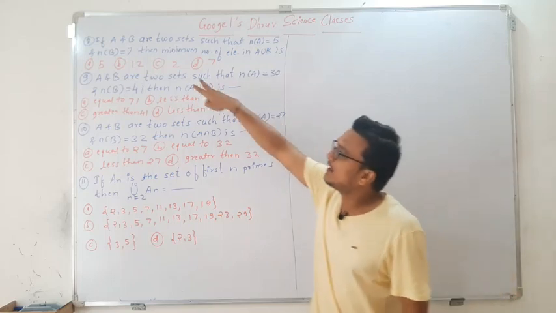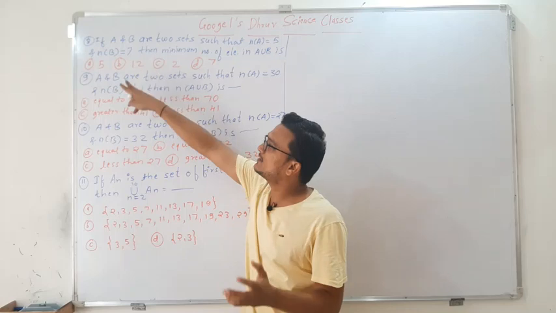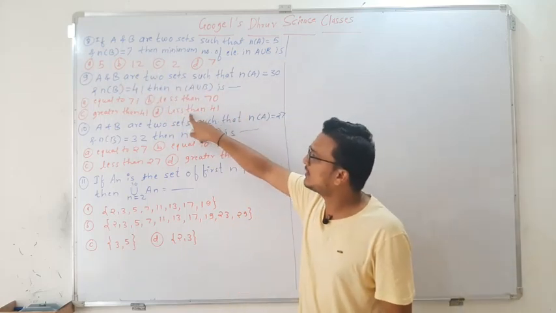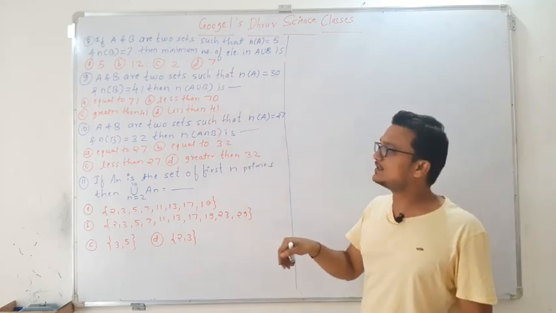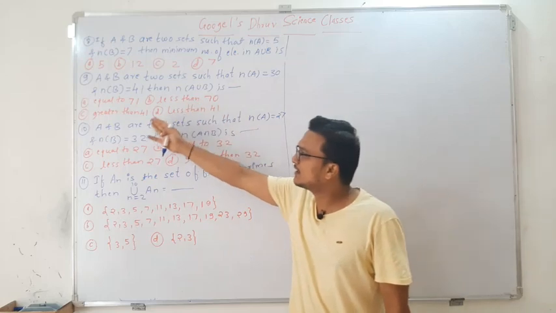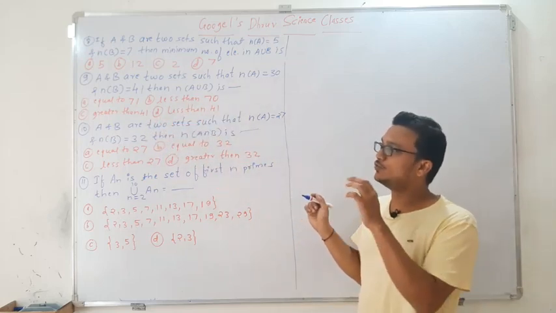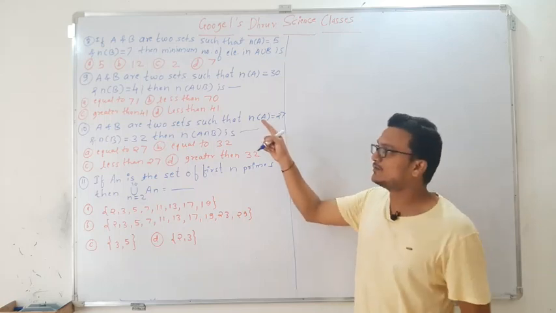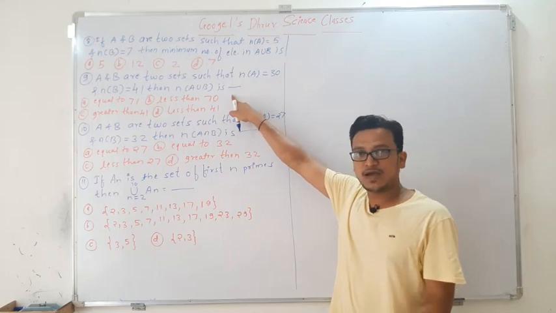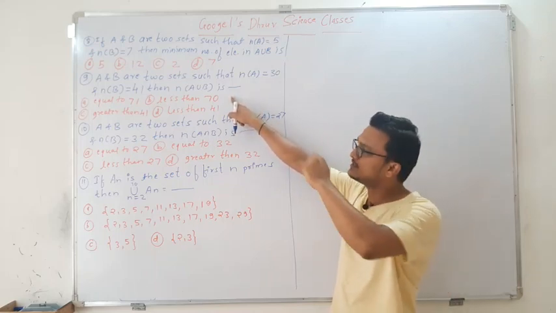Okay, here they have given the absolute values, a particular number, like 5, 12, 2 and 7, whereas in question number 9, see how the options are represented: equal to 71, less than 70, greater than 41, less than 41. Just to twist the question they have given the options like this. But to simplify this, we have to use the same result as we used for question number 8. See, I'll solve that now.